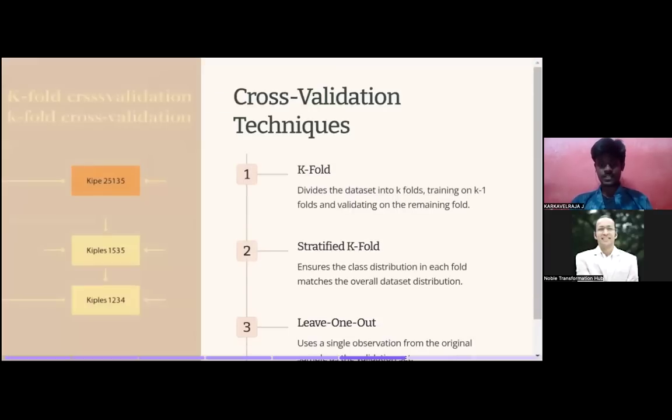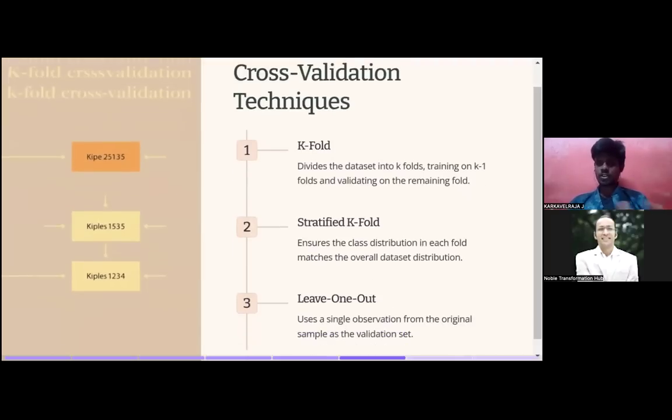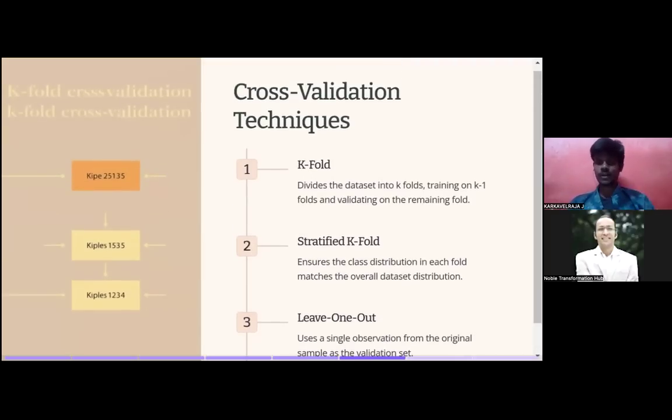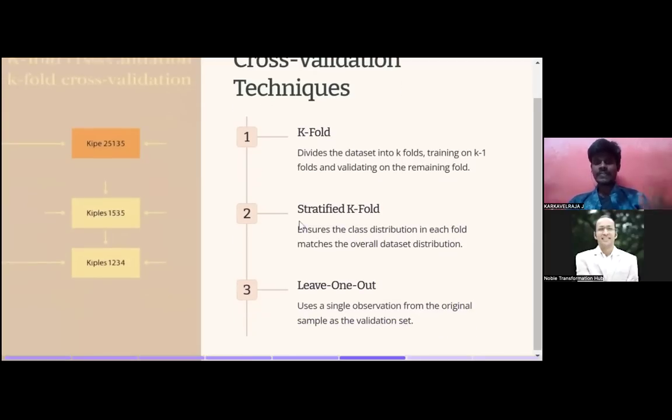Okay, cross validation, guys, this is something different. Let's understand this. Cross validation is also one of the techniques to evaluate deep learning models. Let's move on. K-fold divides the dataset into k folds, training on k minus 1 folds and evaluating on the remaining fold. For example, consider we have trained our model and we're going to evaluate it.